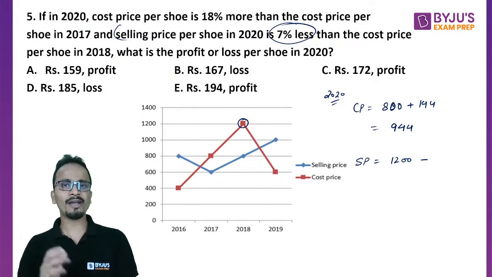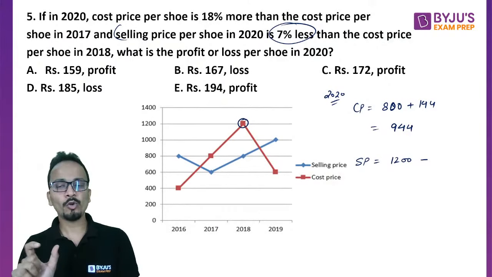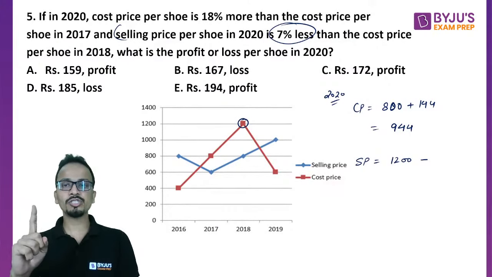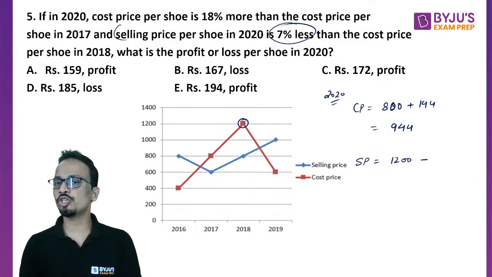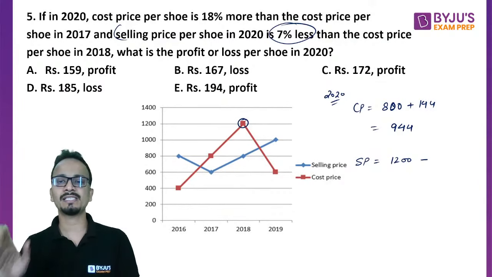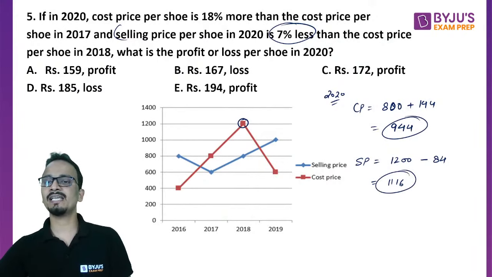So 1200 I already have. 10% will be 120. 1% will be 12. Okay, so if 1% is 12, then 7% should be 12 multiplied by 7. 12 multiplied by 7 is how much? It is 84. Okay, so 1200 minus 84 is 1116. Okay, so cost price is this much and selling price is this much.